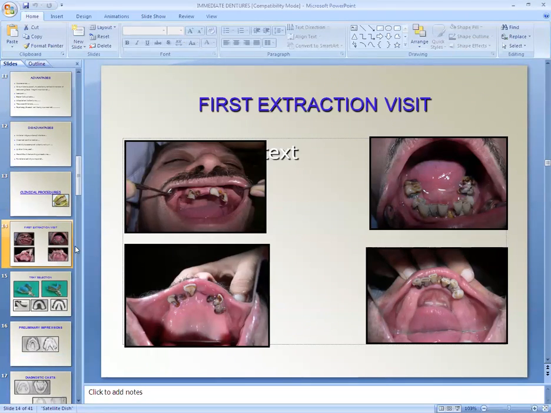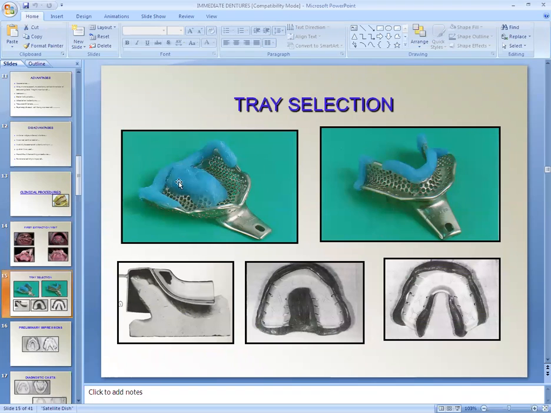In the clinical procedure, before the extraction, in the first visit, we have to thoroughly inspect the mouth, and diagnosis and treatment planning are decided. After that, we have to do the tray selection. Tray modification is done here. The methods of tray modification are the ABC, that is addition, bending, and cutting. Here they have used putty material for the tray modification.